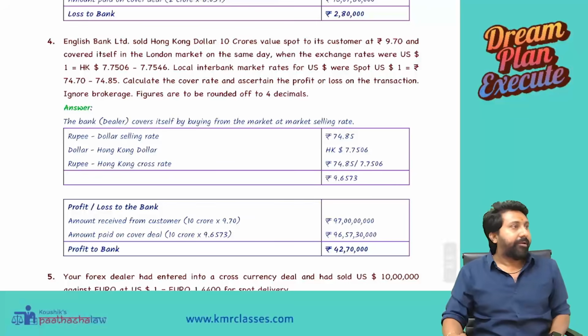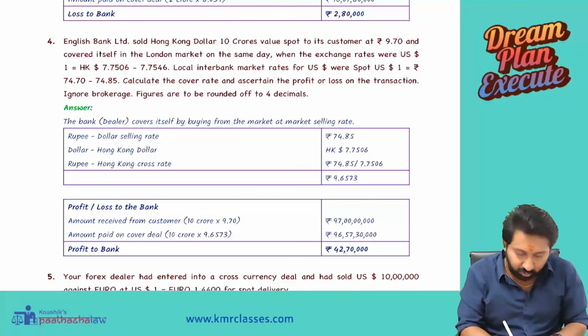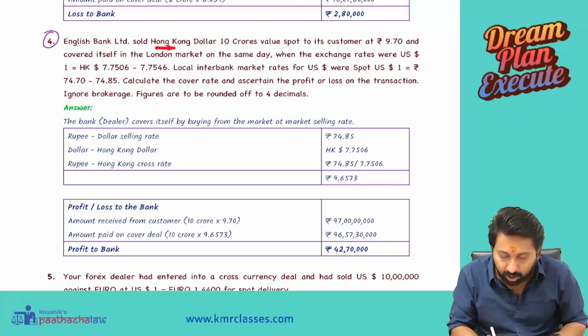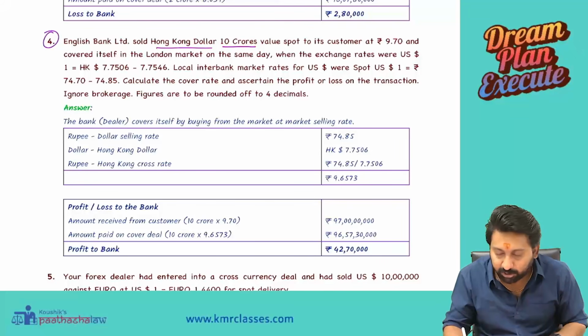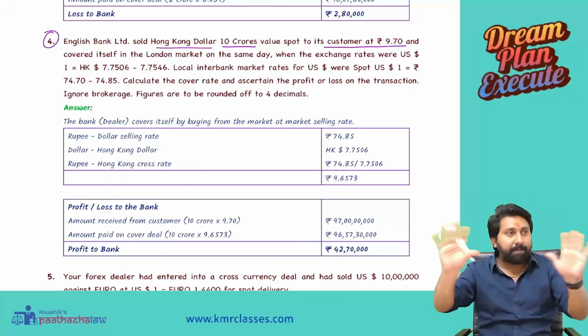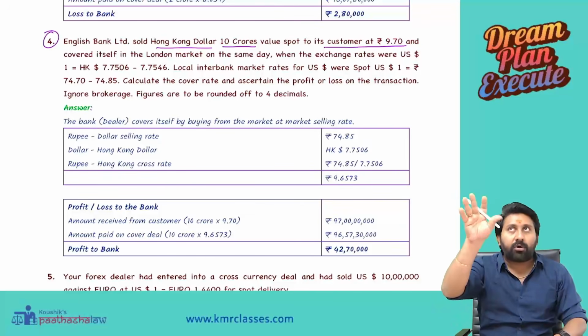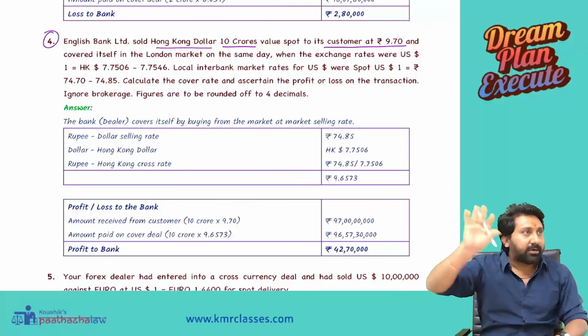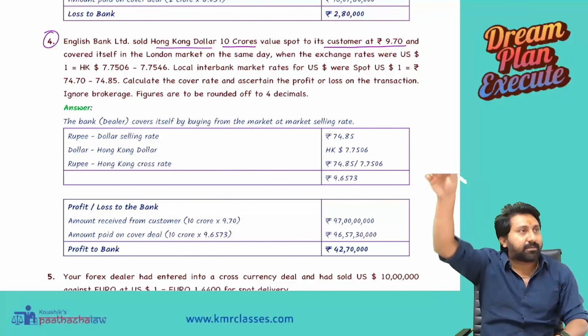Okay. Let us do question number 4. English Bank Limited sold Hong Kong dollar 10 crore value spot to its customer at rupees 9.7. First, imagine you are a banker. Banker sold. Sold means dollars are going out. Which dollar? Hong Kong dollar, 10 crore value spot to its customer at 9.7.